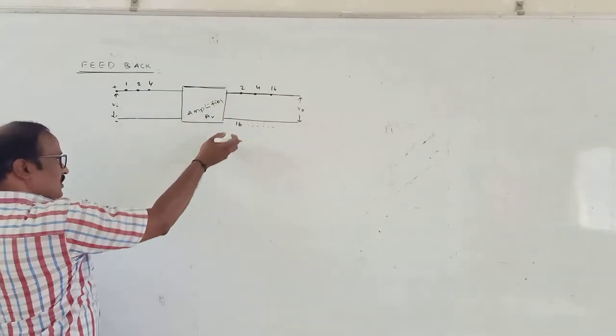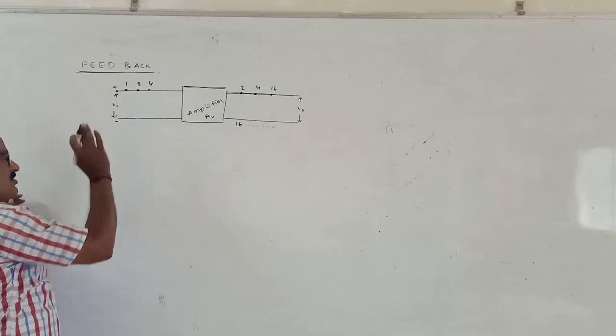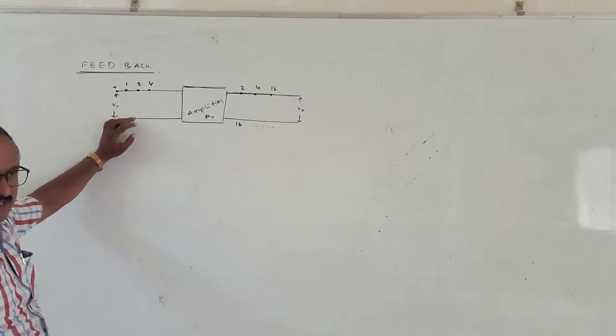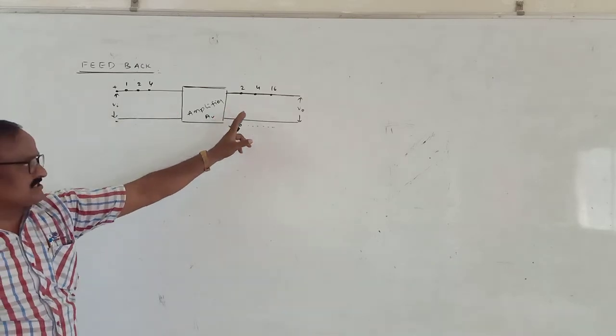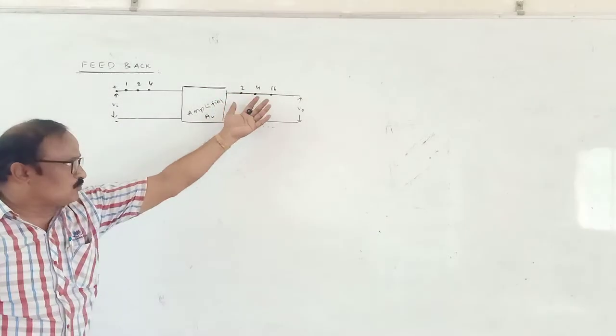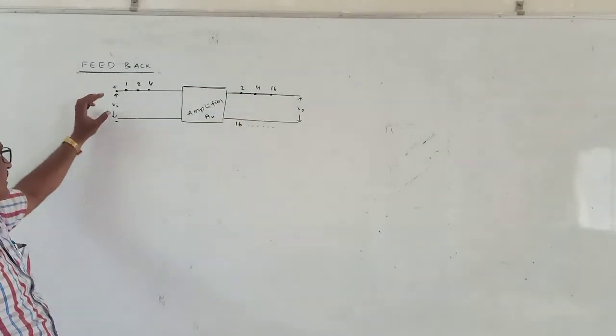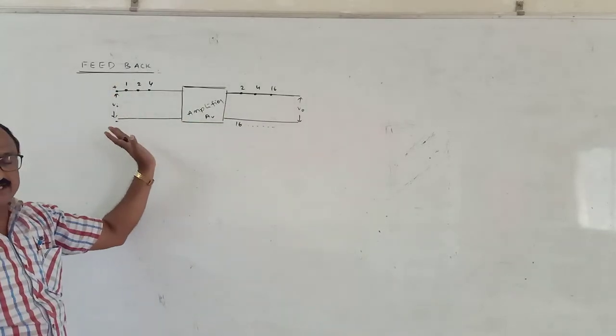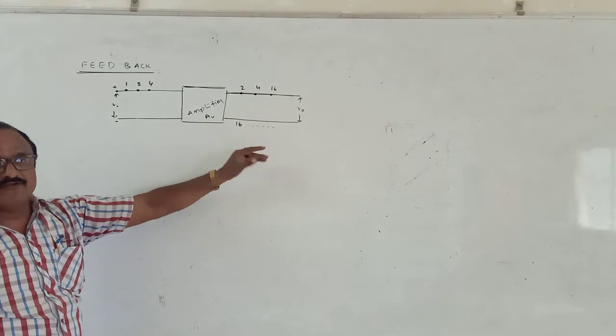If the output is added with the input signal, this is taken as the positive feedback, and if a fraction of the output which is introduced into the input is subtracted from the input, that is called the negative feedback.